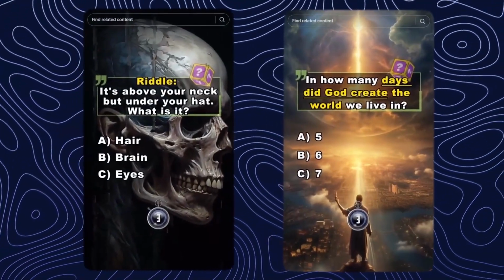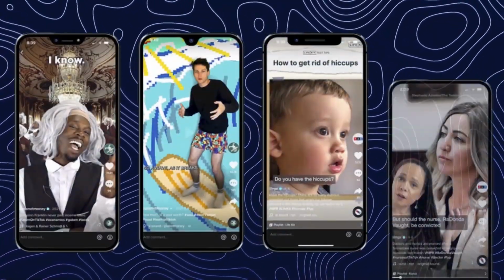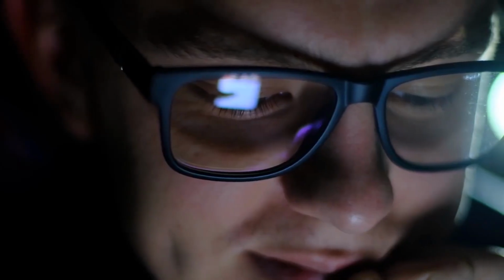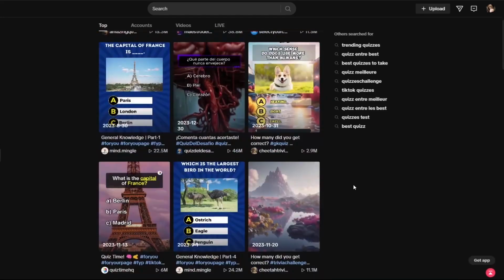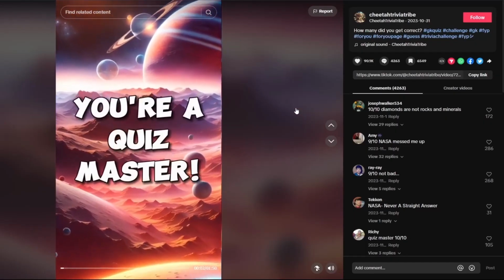TikTok operates differently from other platforms, so what works elsewhere may not resonate here. The low popularity of riddles and quizzes on TikTok might be due to a lack of content or viewer preference for other video types. Understanding how TikTok's algorithm determines what content is shown to users is crucial for making riddles and quizzes successful on the platform. This understanding will help us create videos that more people are likely to see and enjoy.